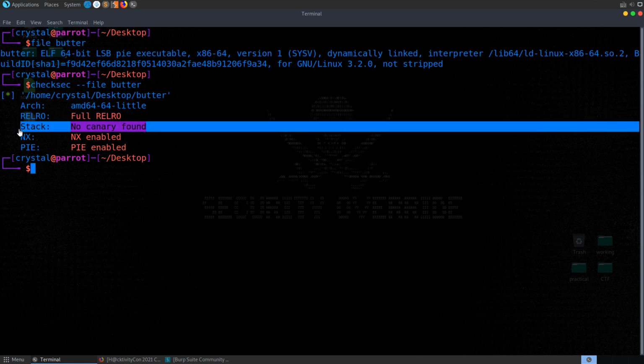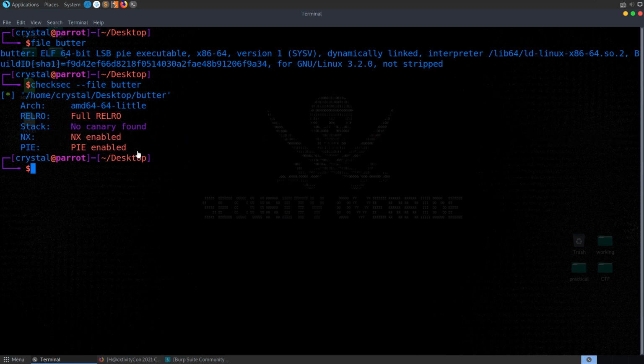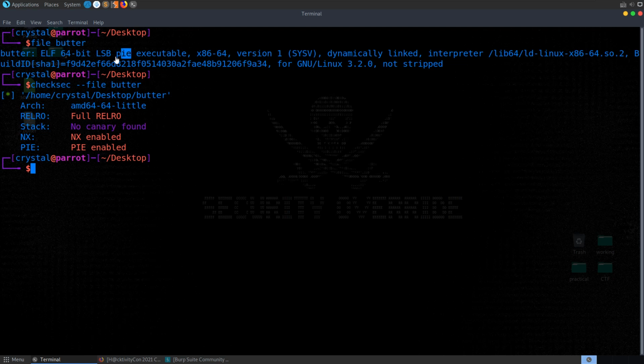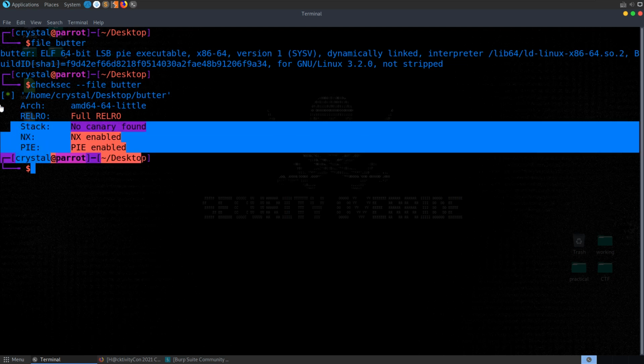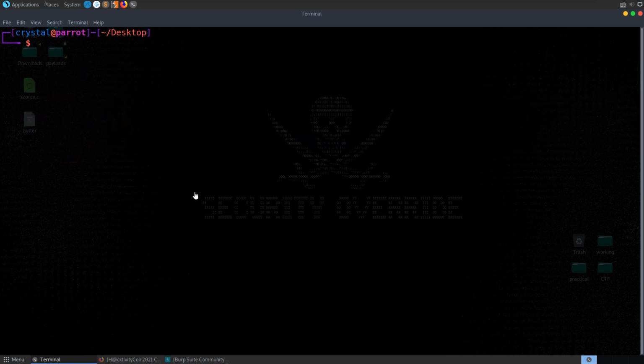There are no stack canaries, so we don't need to worry about tripping those if we're overflowing the buffer. NX is enabled, so we won't be able to inject shellcode and expect it to execute on the stack. And PIE is enabled, so the base address of the binary is going to be different each time it loads. We probably don't need to worry about this because it's a warm-up challenge. It's got very low points and a lot of solves.